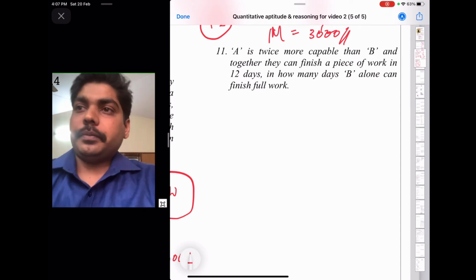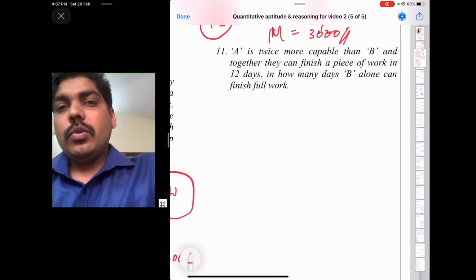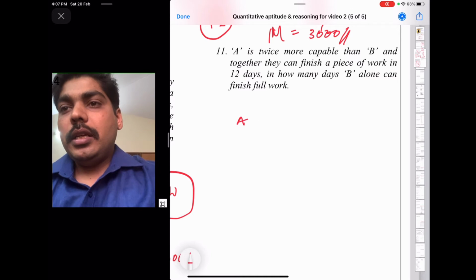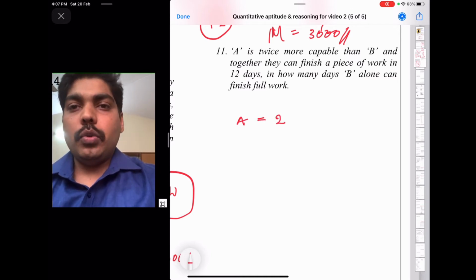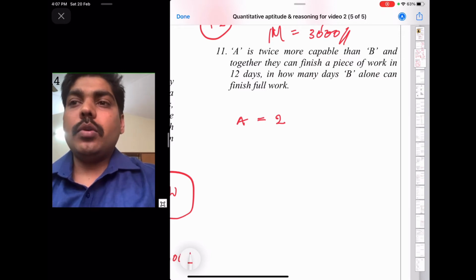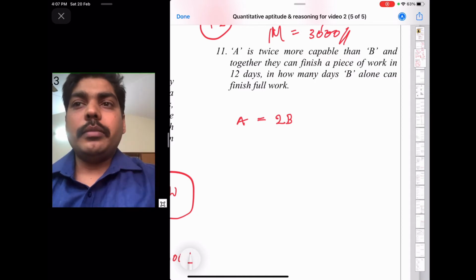Okay, here see, there are always two kinds of ratios. So A is, means equal, twice means 2, more capable than B. A is equal to twice B. This statement will come like this. If you write the mathematical expression, A is equal to 2B.